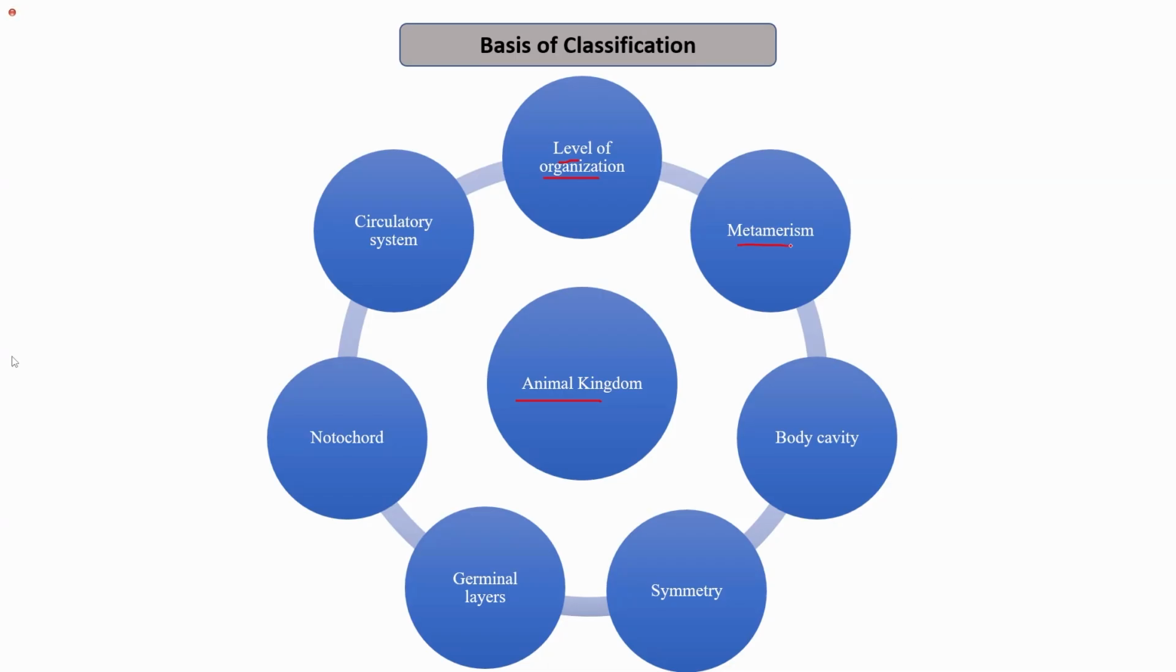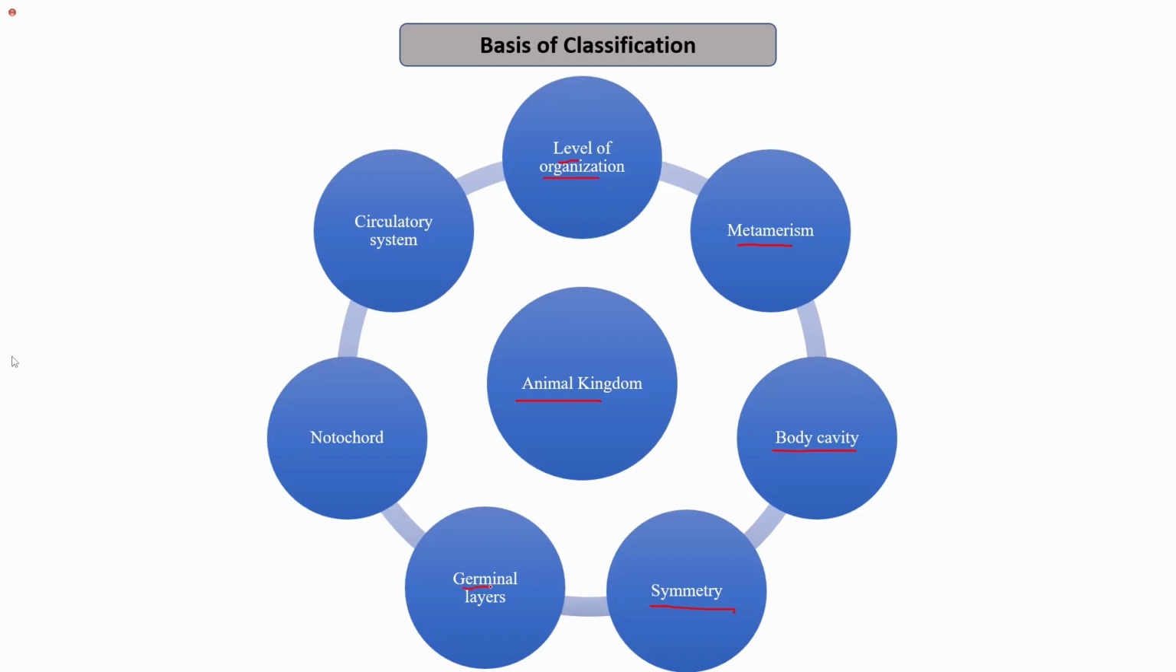The second is metamerism. Metamerism means segmentation, that is whether the body is segmented or not segmented. The third is body cavity, which is also known as coelom, whether the coelom is present or absent in them. Next, we can divide the organisms on the basis of their symmetry, that is how the body can be divided into two equal halves. Whether they follow a radial pattern of symmetry, or do they have a bilateral form of symmetry. Based on that, the organisms can be divided into the different groups.